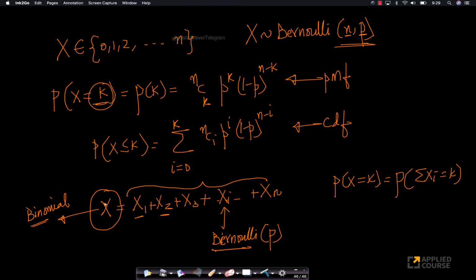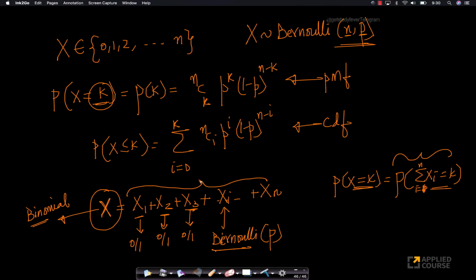Sounds good. So now let's see. A binomial random variable is a sum of Bernoulli random variables. You can think of it this way, mathematically, because each of these can take a value of 0 or 1. This can take a value of 0, 1, this can take a value of 0, 1, and so on. So what is the probability that X equals k? It's nothing but the summation of Xi, i equals 1 to n because I have n trials here, equal to k.